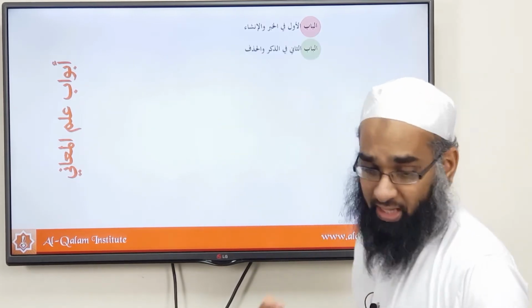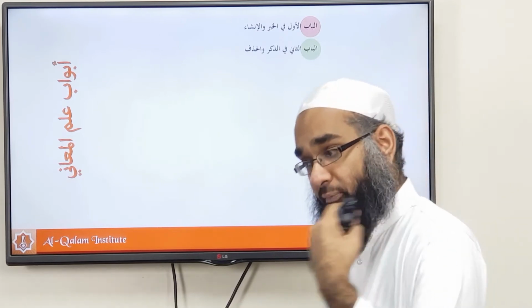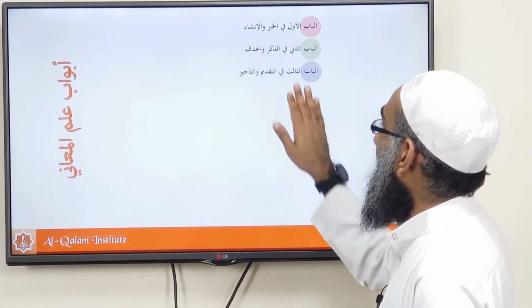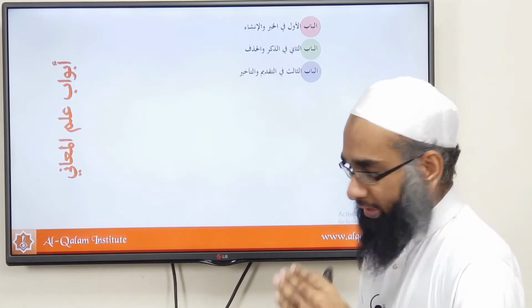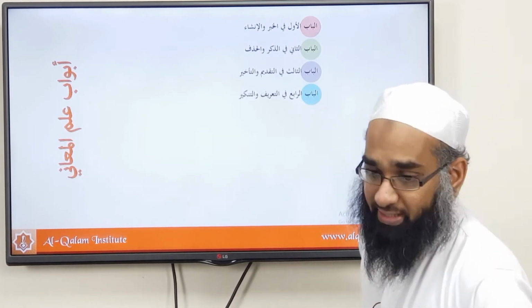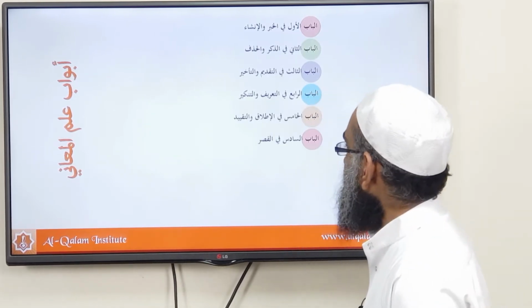Then after that we have Dhikr and Hadhf. Where do you remove things? Where can you add things where they shouldn't have been added originally? Thalith, Taqdeem wa Ta'khir. You bring something forward, you make something delayed, you take it later on. Ma'rifah and Nakira, where do you choose Ma'rifah, where do you choose Nakira? Where do you choose Mutlaq, where do you choose Muqayyad?